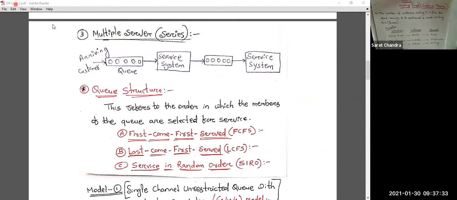So the first queue structure is first come first serve. Next one is last come first serve, and the third one is service in random order. So like that, different types are there. And the next one is